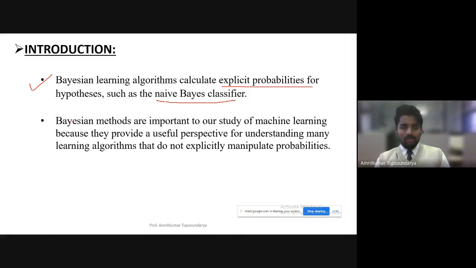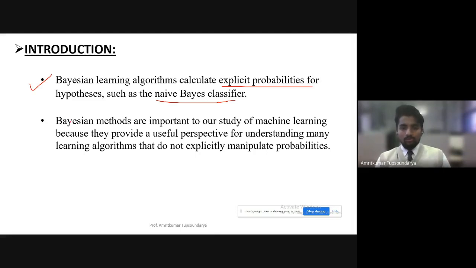It computes how probable it is that a particular training example will be affecting the overall result. So the computation of the probability of each hypothesis is what we do here in Bayesian learning using the Bayes theorem.